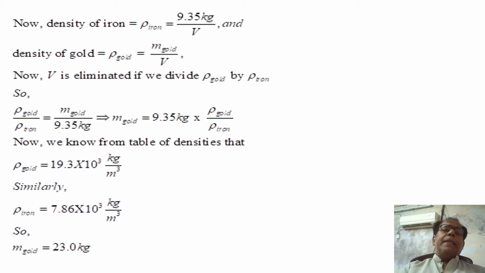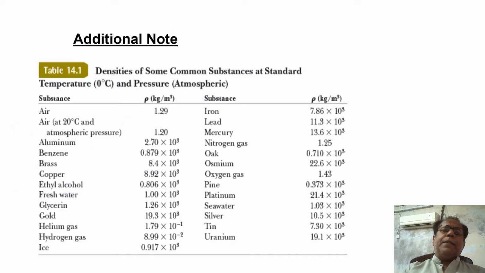But in the next slide we will describe a table which will be very helpful in understanding various densities. Now we move on to the next slide. Additional note, table number 14.1. Dear students, as this problem has been selected from the most famous book of Survey Jute, this table, which is table number 14.1, has also been selected from the same book.